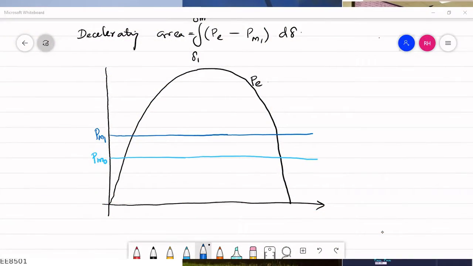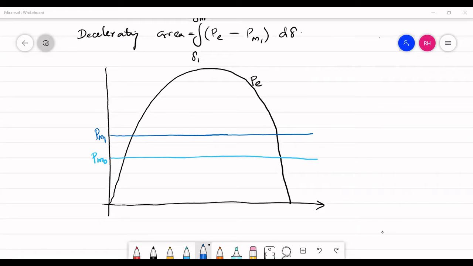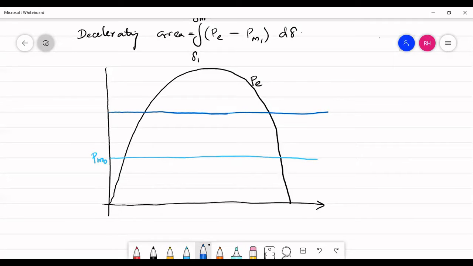Hello everyone. In the previous session, we discussed the application of equal area criterion, like how to write the expression for the accelerating area and decelerating area for a very small increase in the mechanical input. And in this session, let us discuss what is going to happen if there is a sudden increase in mechanical input by a larger amount.